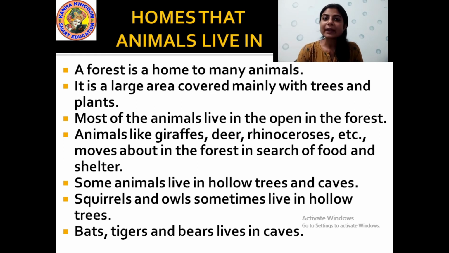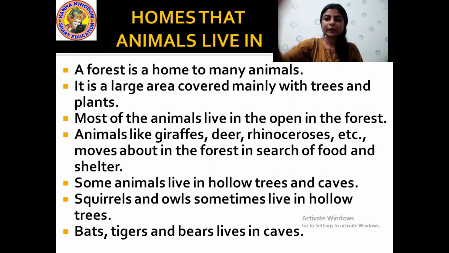And squirrels and owls sometimes live in hollow trees. They make a space inside the tree. They make some hole inside the tree and they stay there. What are the animals who stay in the hollow trees? Those are squirrels and owls.